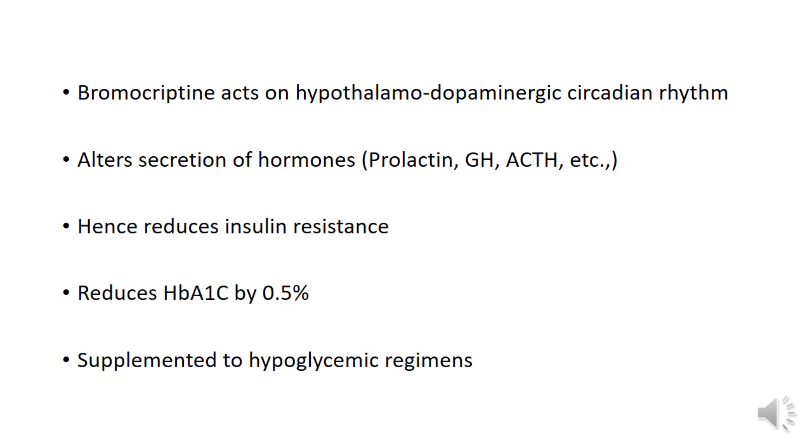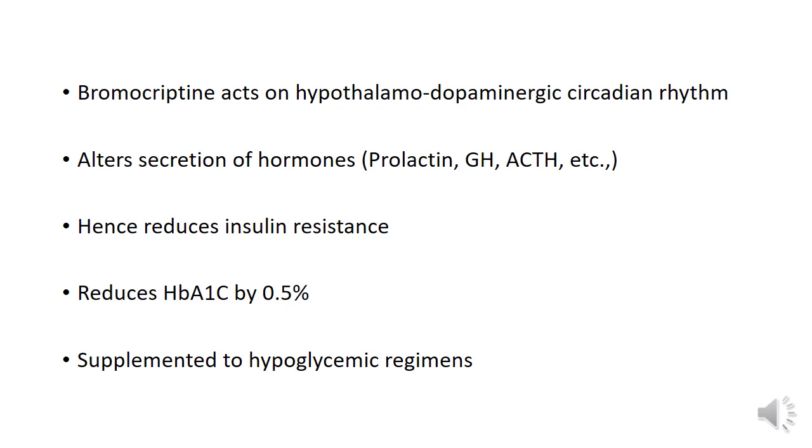Bromocriptine is a D2 receptor agonist which was used in the treatment of Parkinson's disease. It was found to have an anti-diabetic effect also. How does it produce its anti-diabetic effect? Bromocriptine acts on the hypothalamo-dopaminergic circadian rhythm, altering the secretion of hormones like growth hormone, ACTH, prolactin, etc. And in the process, it helps in reducing insulin resistance. That is how bromocriptine has an anti-diabetic effect.